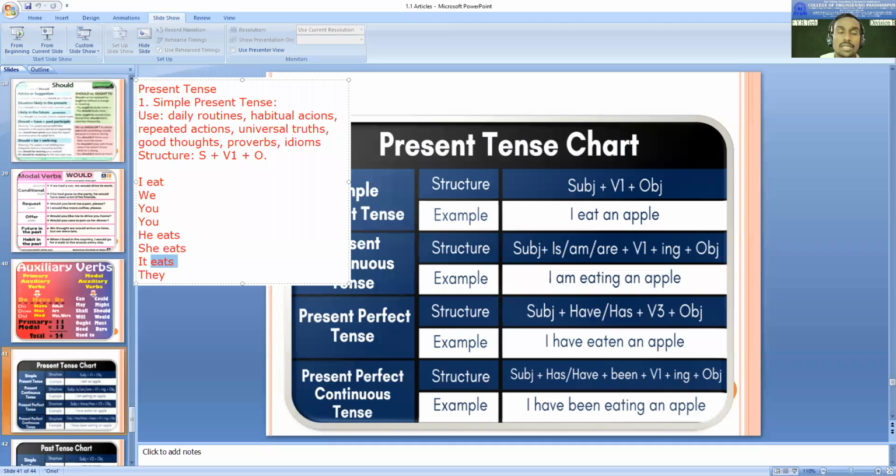For example, you tell me what is right. He go to school or he goes to school. He goes to school, that becomes right. Okay, she do work or she does work. She does work. Yes, that people need to understand and remember because people make mistakes here.